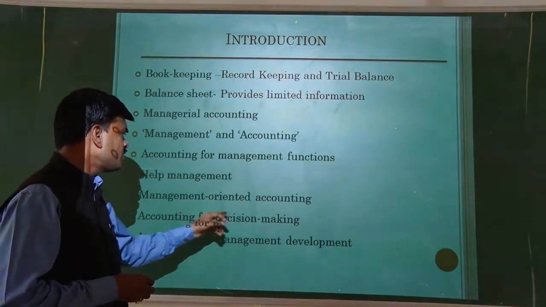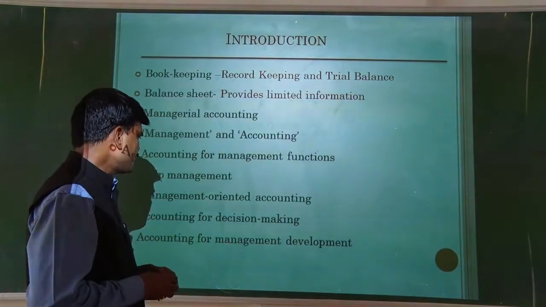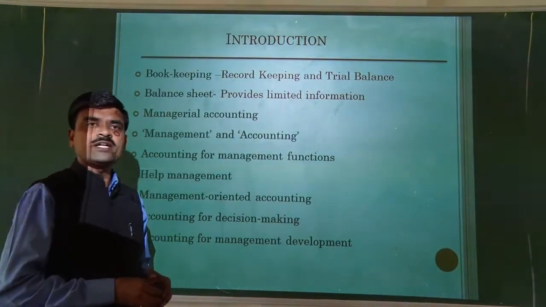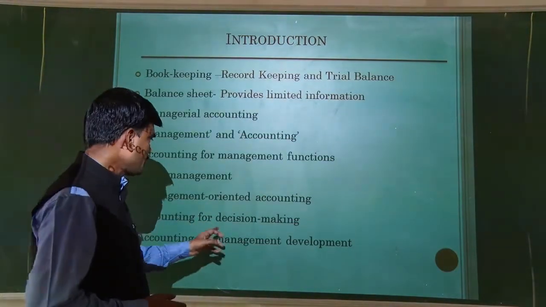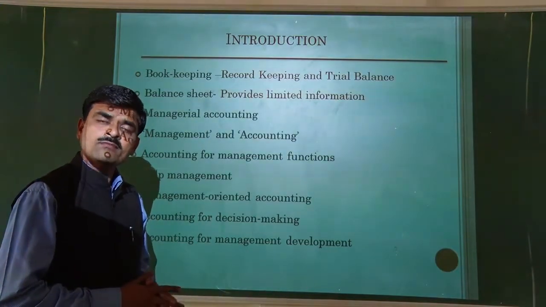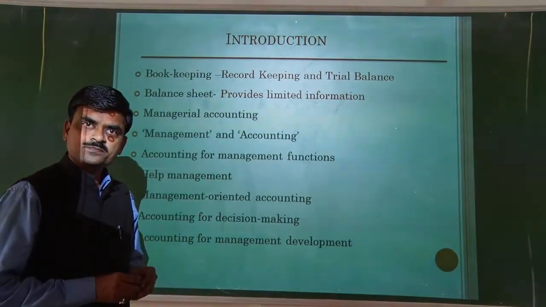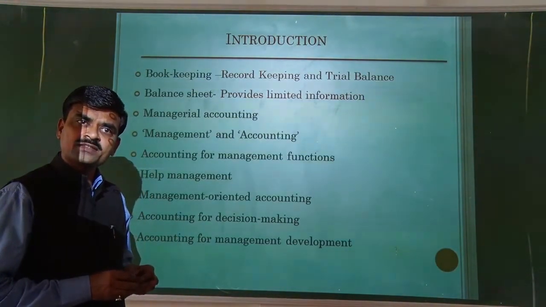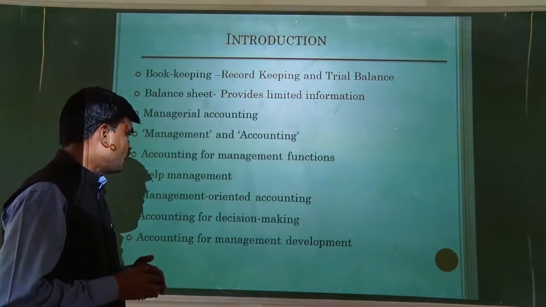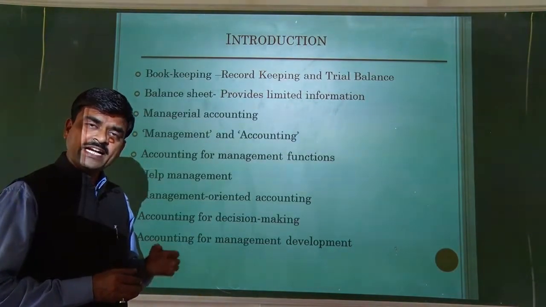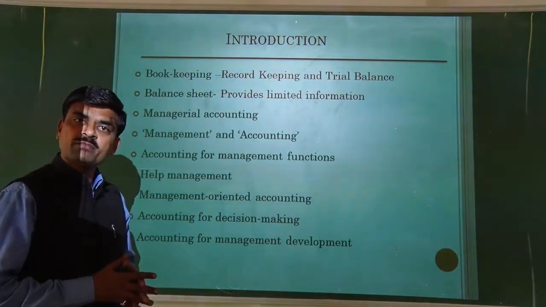Then next is accounting for decision making. This accounting helps managers to take decisions. Managers can take decisions very effectively with the help of management accounting, because taking a decision is a very difficult task. For this purpose, managers require a lot of statistical information and data which can enable them to take the right decision at the right time. For this purpose also, management accounting assists management.